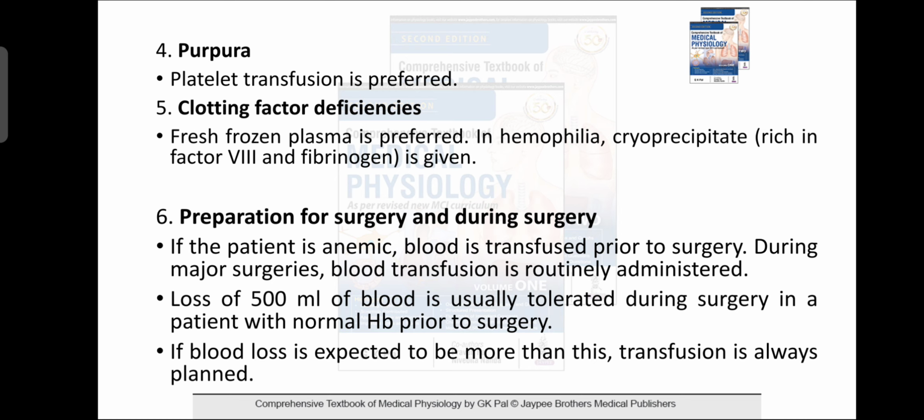Preparation for surgery and during surgery. If the patient is anemic, blood is transfused prior to surgery. During major surgery, blood transfusion is routinely administered. Loss of 500 ml of blood is usually tolerated during surgery in a patient with normal hemoglobin prior to surgery. If the blood loss is expected to be more than this, the transfusion is always planned.